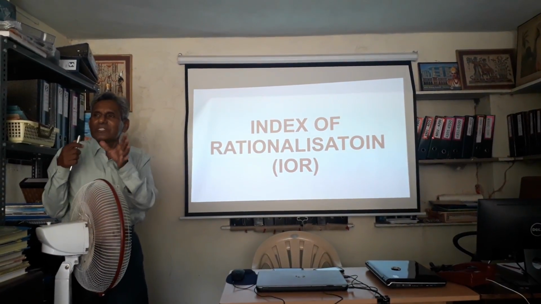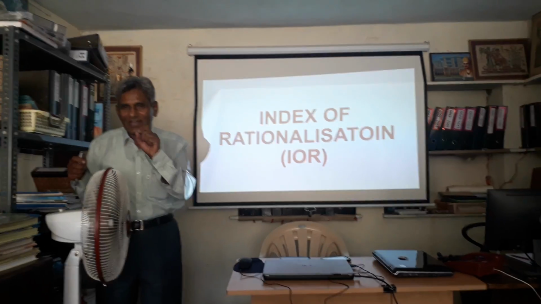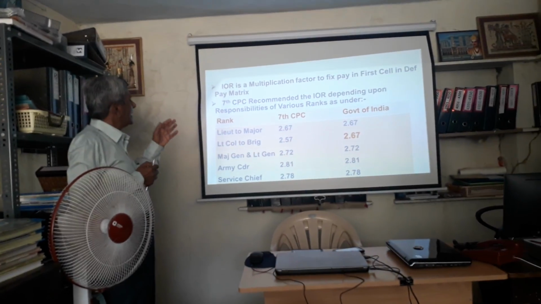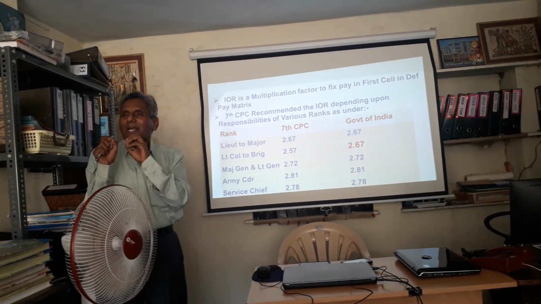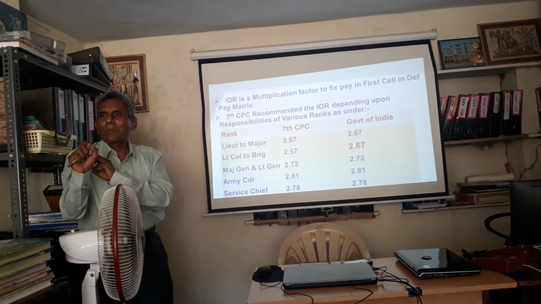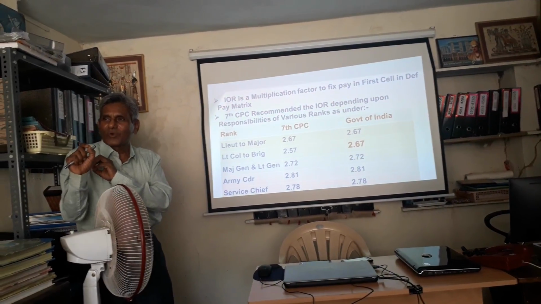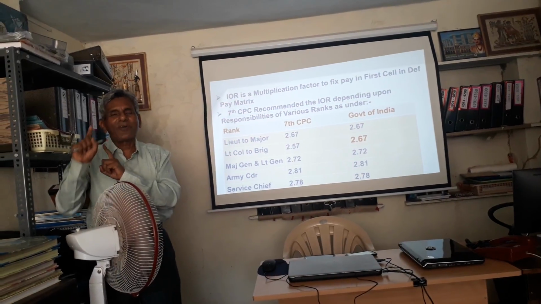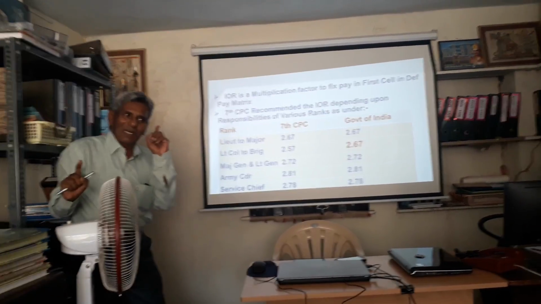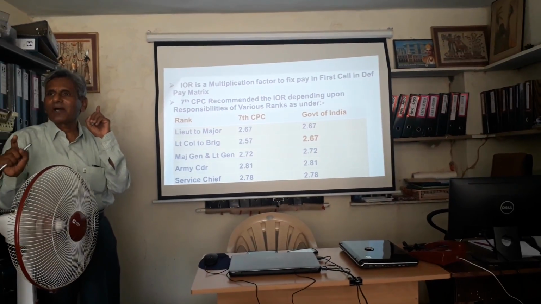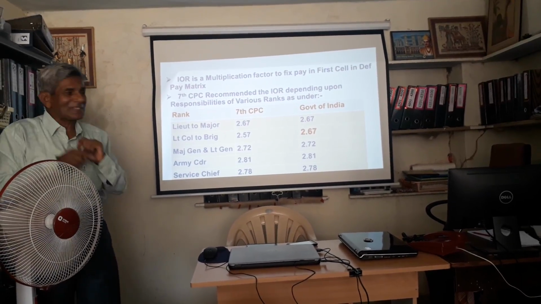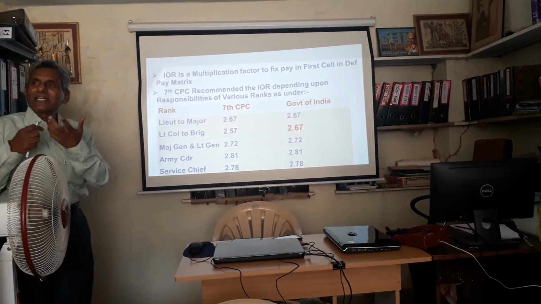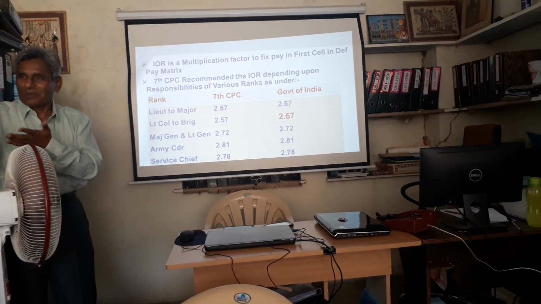Now you come to this confusing figure known as the Index of Rationalisation, which I will take a minute to explain to you. Now what is the Index of Rationalisation? IOR is nothing but a multiplication factor to fix the pay of a serving officer, JSO, OR in the 7th CPC. Please understand, IOR is for serving soldiers. The multiplication factor of 2.57 I just touched upon is for the pensioners. That is the difference.